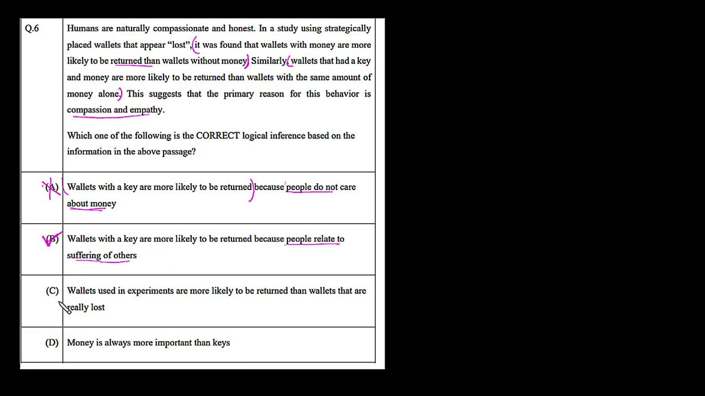Now let's also go through the remaining options C and D. Option C says wallets used in the experiment are more likely to be returned than wallets that are really lost. Here we do not have any such information, so we can cancel option C also. And option D says money is always more important than the keys. Of course, it is wrong, because there is more chance for a wallet that had a key to be returned as compared to the money. So only option B contains the correct statement from the above passage. So option B is the correct answer for this question.